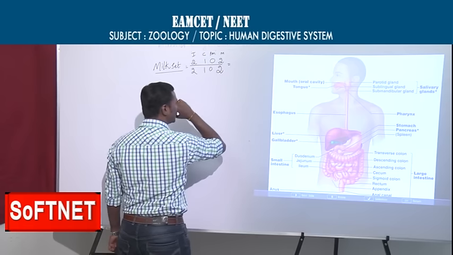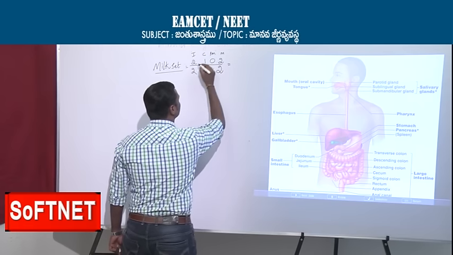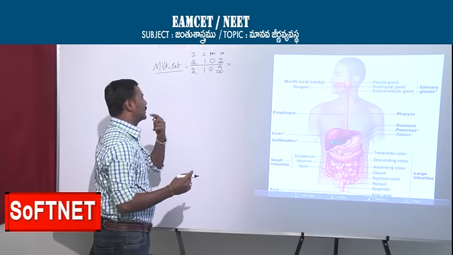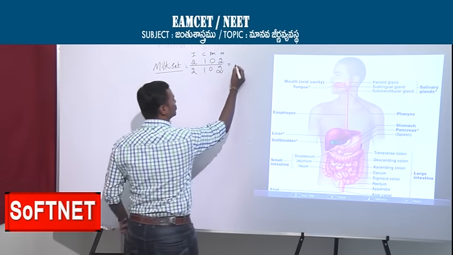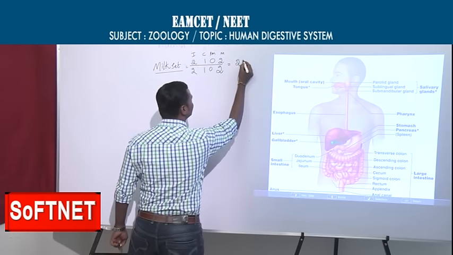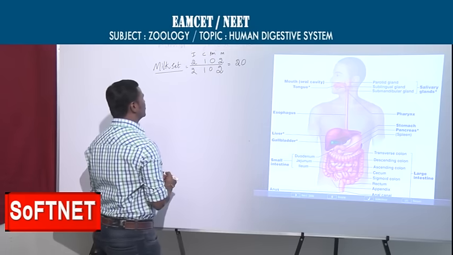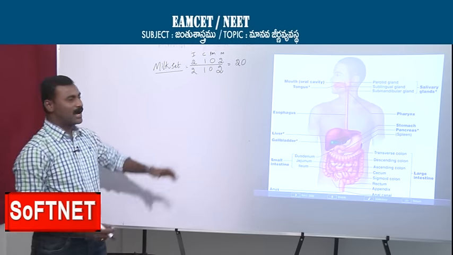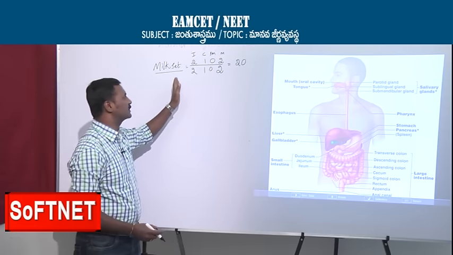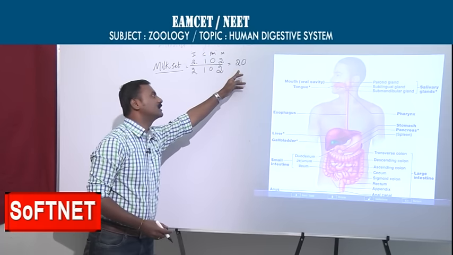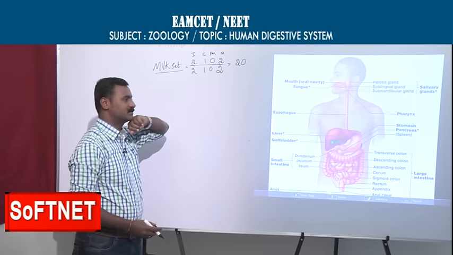So total how many teeth are there? You can see 10 in the upper jaw, 10 in the lower jaw. Total overall, 20 teeth only are present. So total how many teeth are present in children? Only 20 teeth.